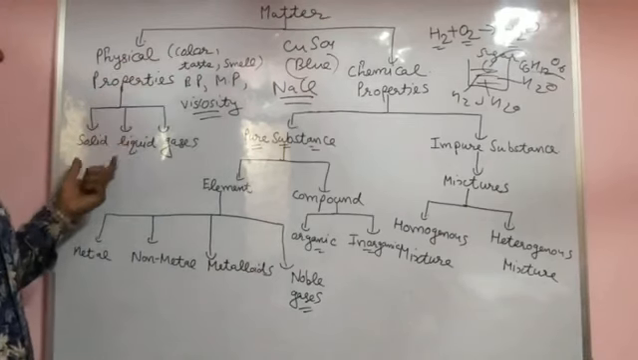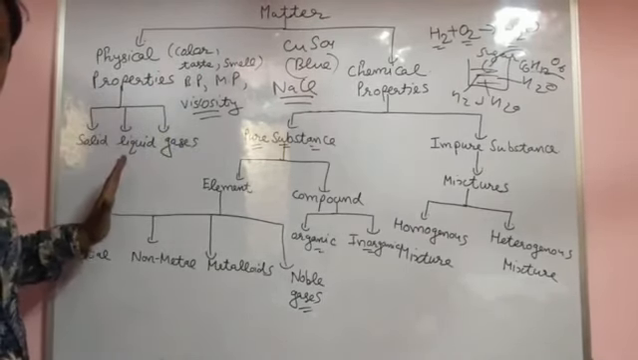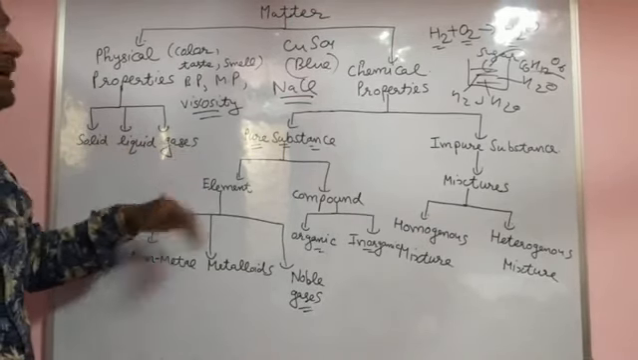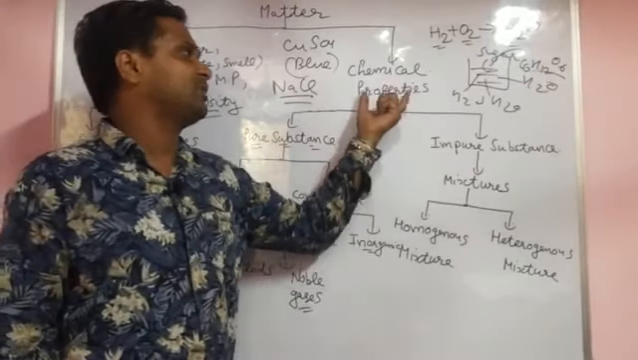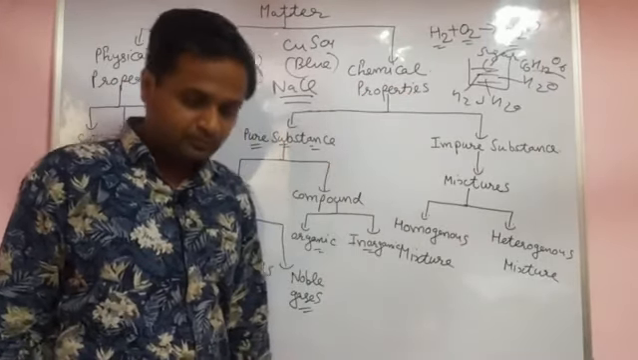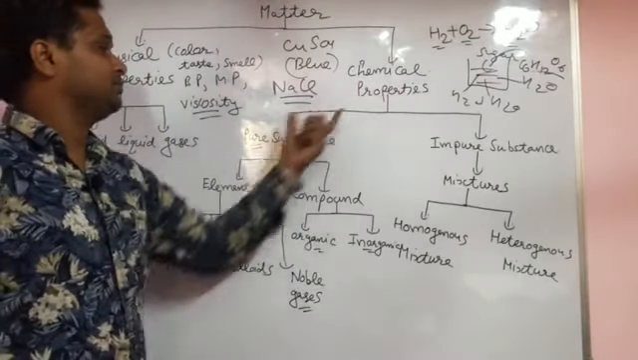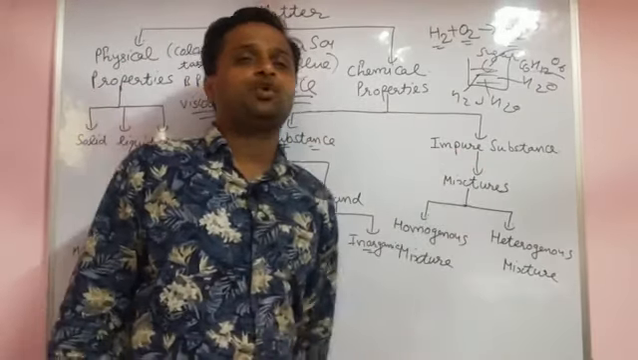Physical properties are divided into solid, liquid, and gas. These are all studied in physical chemistry. Bonds break, solid converted into liquid, liquid converted into gas, like this. We already told about this. Now in this lecture we discuss the chemical properties. Chemically, matter is divided into two parts, pure and impure substance.